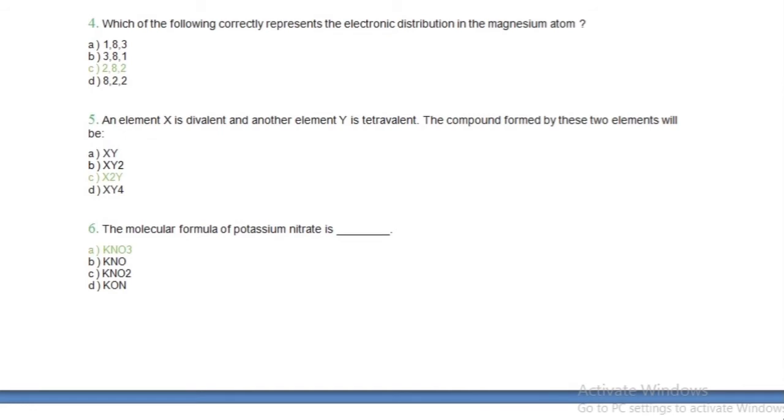Which of the following correctly represents the electronic distribution in the magnesium atom? In this question, we have to tell which of the following correctly represents the electronic distribution in the magnesium atom. Okay, so the electronic configuration for the magnesium atom is 2, 8, 2. Okay, you have read about the shells of an atom. So K, L, M, N shells. These are the 4 shells.